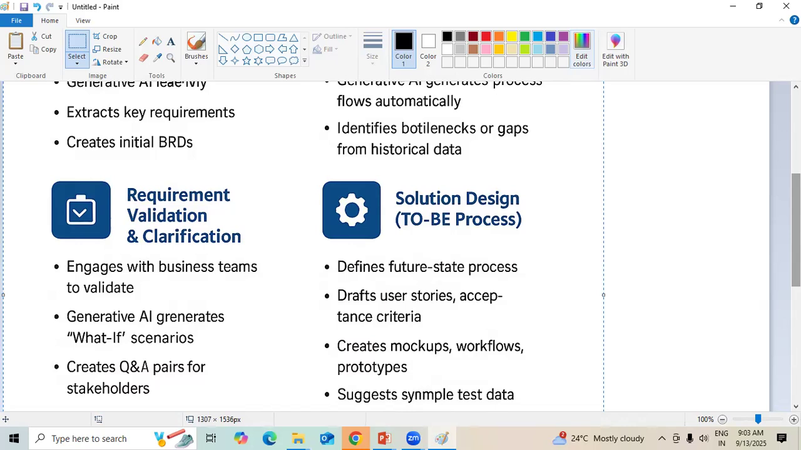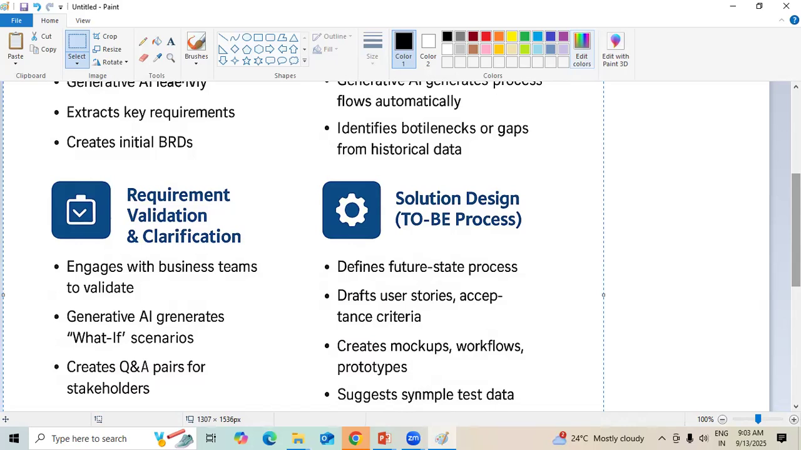Whenever we have interactions with business teams, we can give this information to generative AI, and it will automatically generate what-if scenarios. For example, if this is a business situation, what if the solution was not given? What kind of conditions may prevail? Based on that, what kind of solution is rightly desirable?